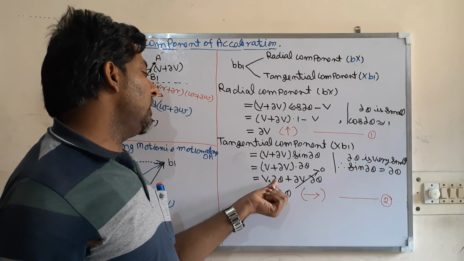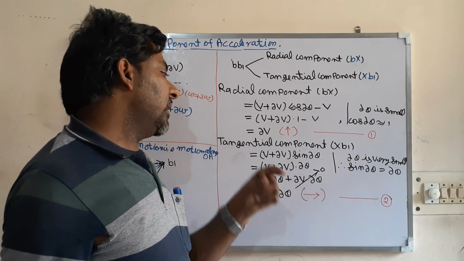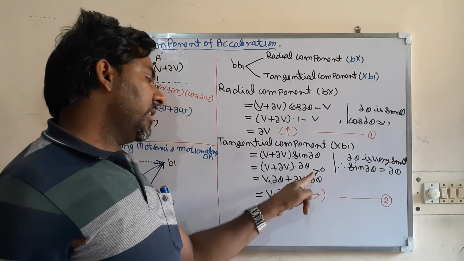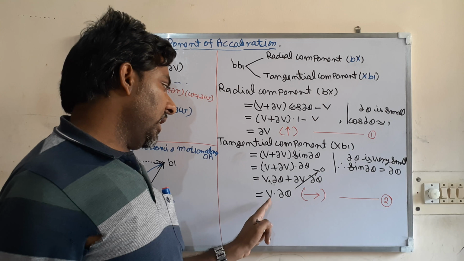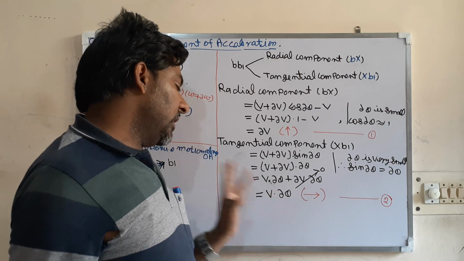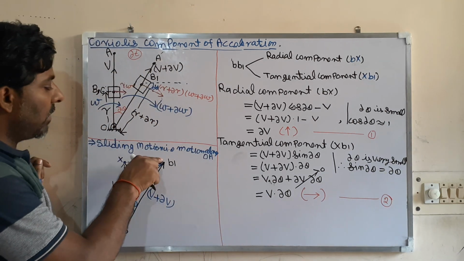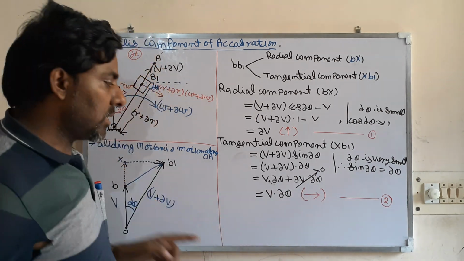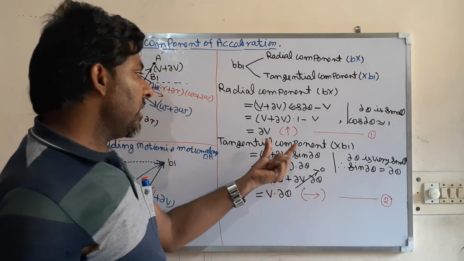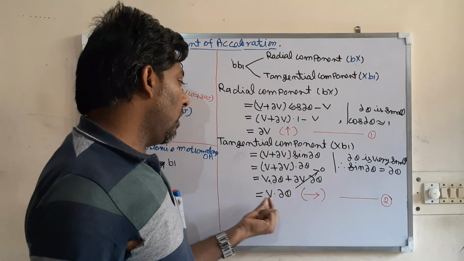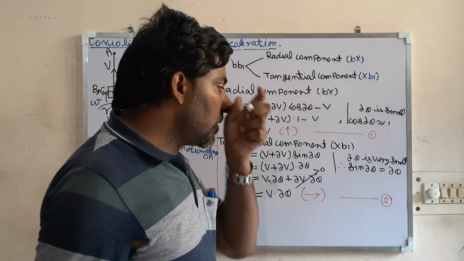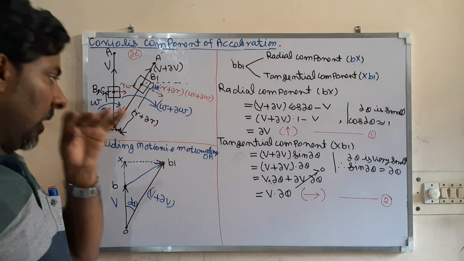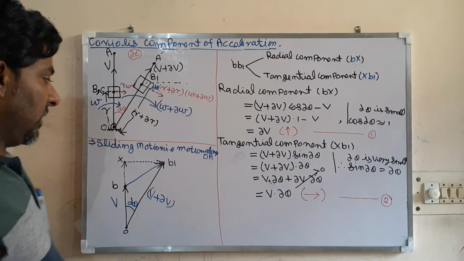Expand it, so you are getting v into del theta plus del v del theta. So this is the product of two very small quantities, so neglecting this, that is taking 0. So what we are getting? v into del theta. What is its direction? From x to B1, in this direction. So here I have shown the direction. This is magnitude, this is direction. So the tangential component of this is v del theta.